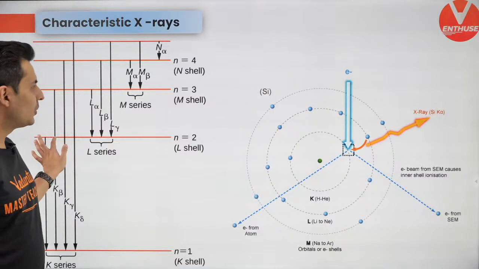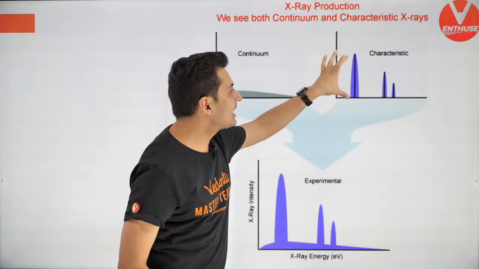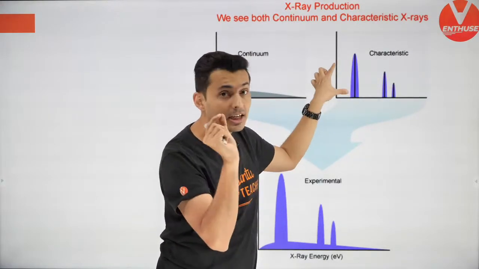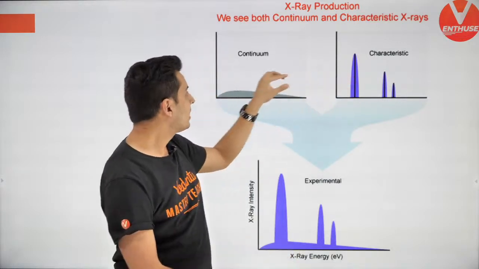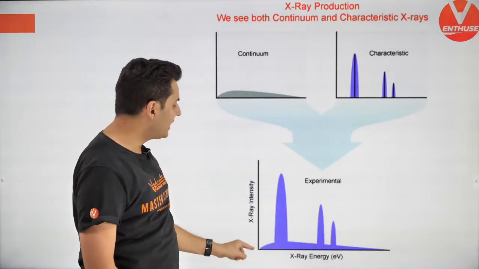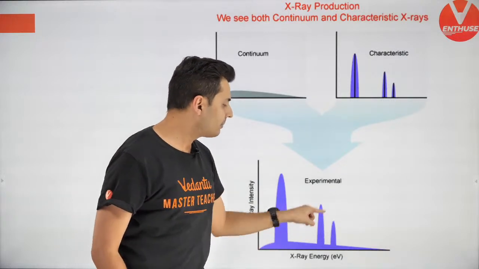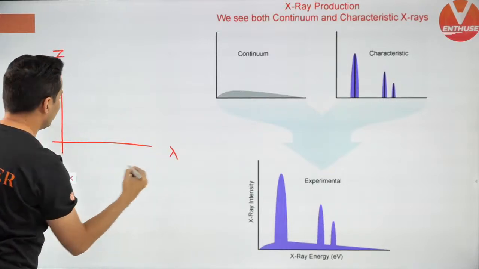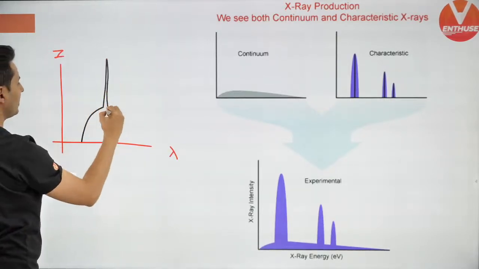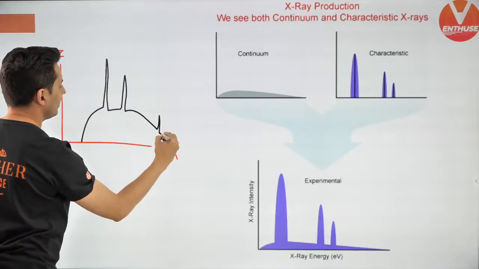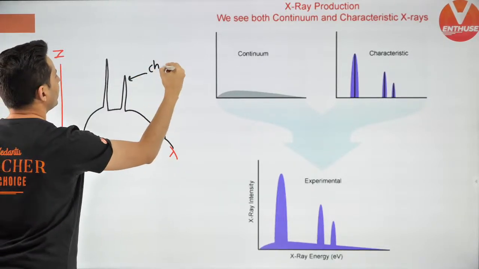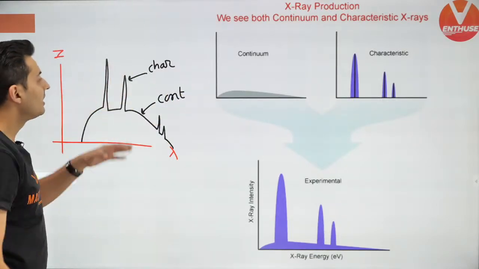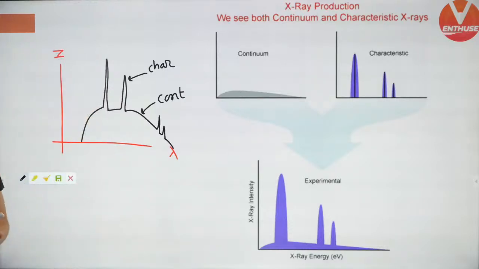So if you combine these, remember, characteristic wavelengths will be peculiar. This is like the signature of that target. Continuous will be a graph like this. The combined graph is going to look like this. Sudden peaks. The graph of intensity versus wavelength will always look like this: sudden peak, then sudden peak, and then another sudden peak. These peaks are characteristic, and the continuous part is over here. So this is continuous plus characteristic, superimposed over each other. Excellent.